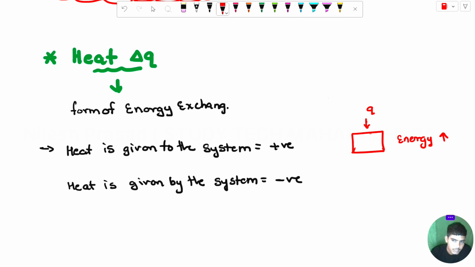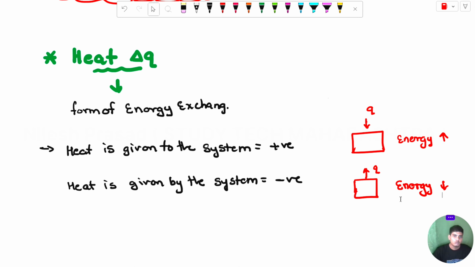energy is increasing, correct? If we consider the same box, and if we liberate the energy from inside the box, you can see here the energy is decreasing. Correct. If you take energy out of any box, the energy there decreases, so it is negative. If energy is decreasing, it will be represented as negative energy. If energy is given to the system, the system is getting positive energy.